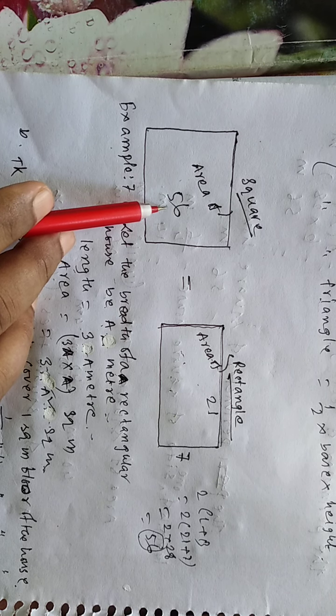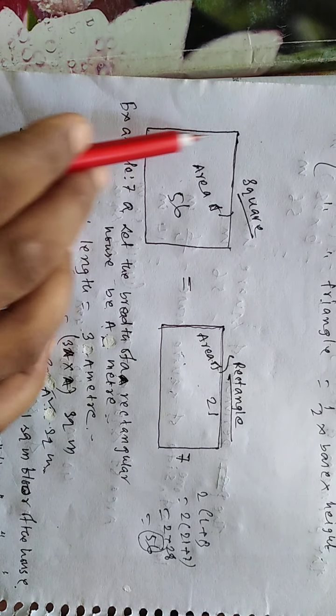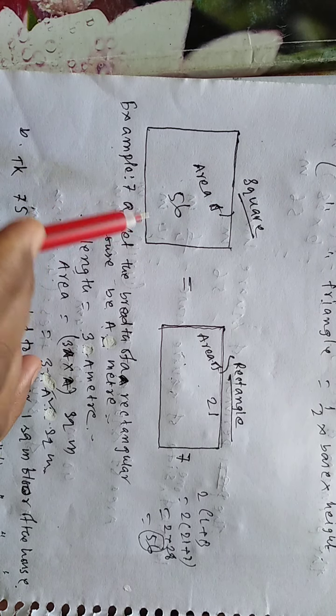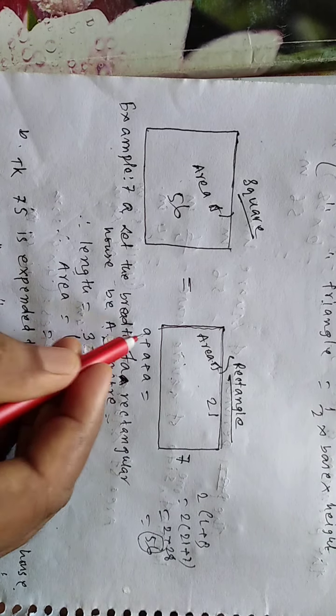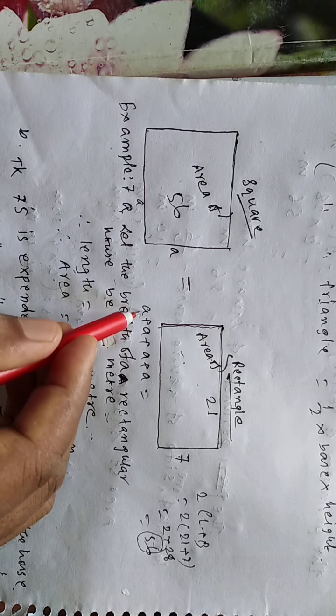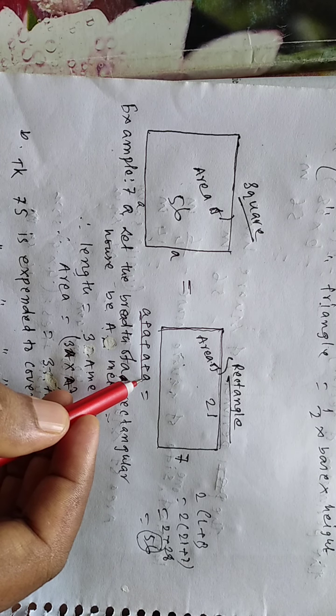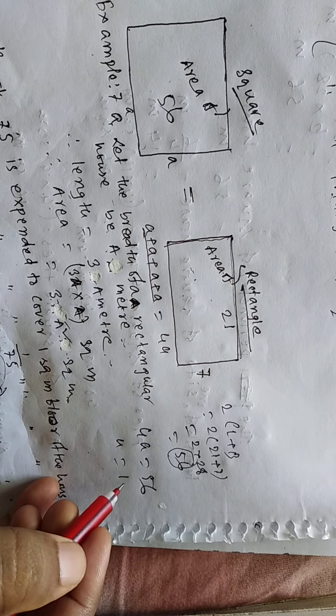Now find out the length of one side of the square shape. We know the perimeter equals the sum of the four sides. If I take the length of one side of the square shape as a, the sum of the four sides equals 4a. So 4a equal to 56. So a equal to how much? 14. So one side of the square shape is 14 meter.